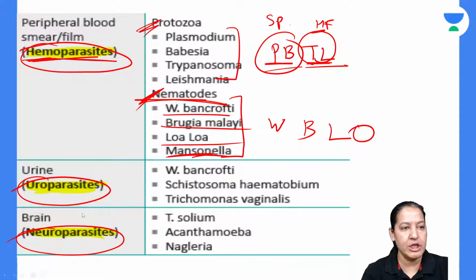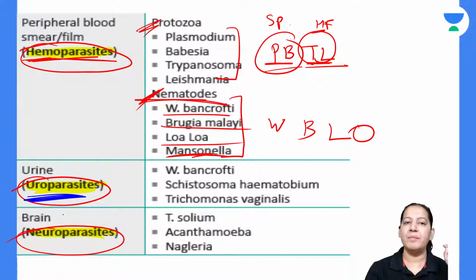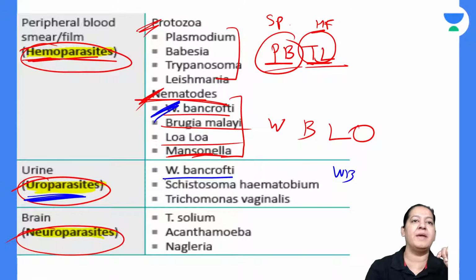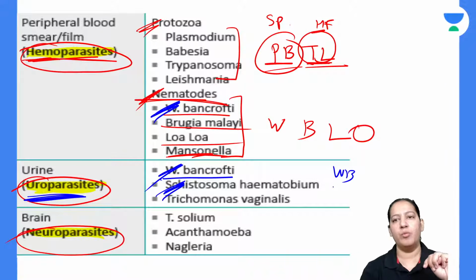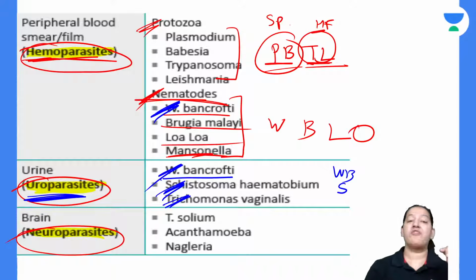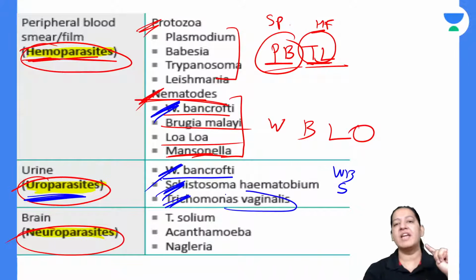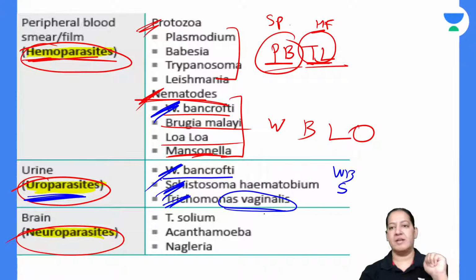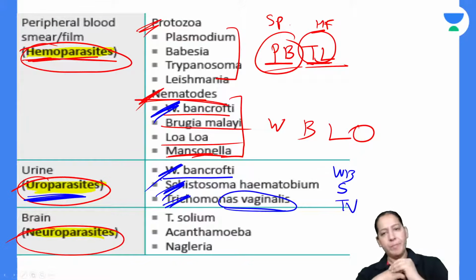So let me come on the uro, which reside in urine. Urine में कितने होते हैं? Urine में 3 ही होते हैं. So Wuchereria bancrofti. So you can see Wuchereria blood में भी है, urine में भी है. Then Schistosoma haematobium, and Trichomonas vaginalis. So vagina and the urine, they are together now. So in the female, they reside in vagina also, they remain in urinary tract also. So vaginalis, right? Trichomonas vaginalis. So these are the 3 parasites which reside in urine.